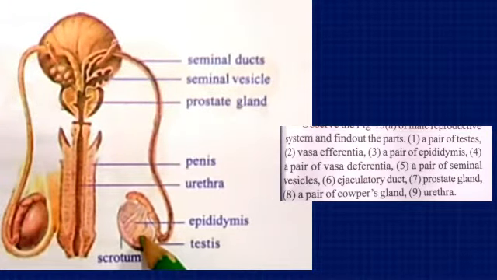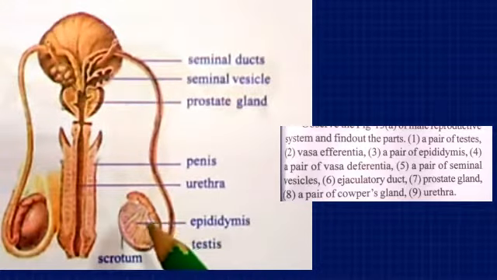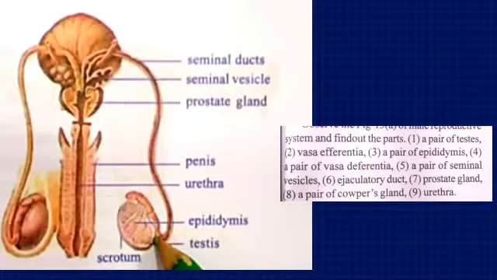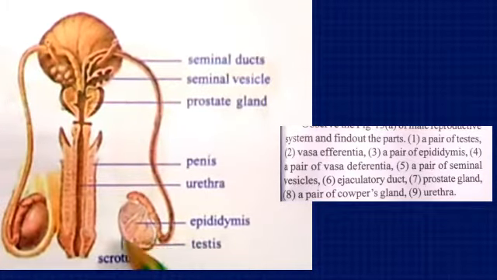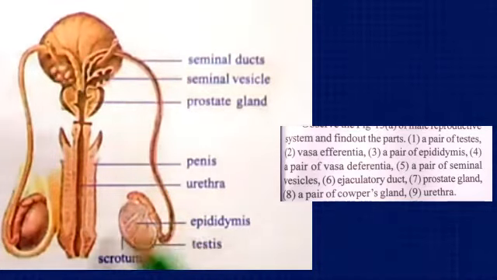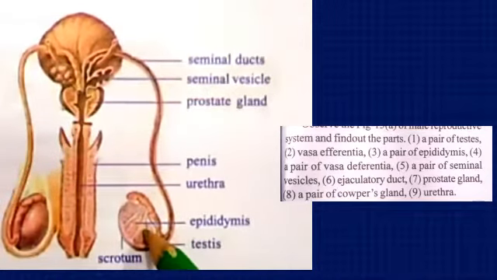The testes have to be maintained around 2 to 2.5 degrees Celsius lower than the body temperature. Otherwise, sperms or spermatozoa may die. The scrotal bags can expand and contract, and thereby maintain the internal temperature.